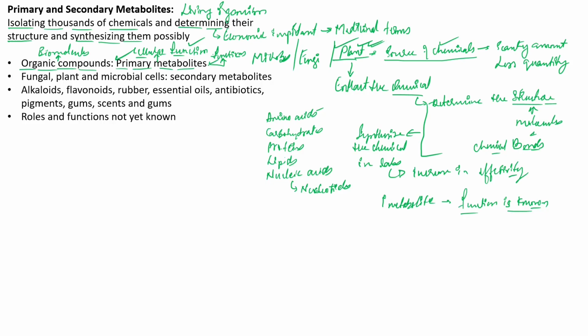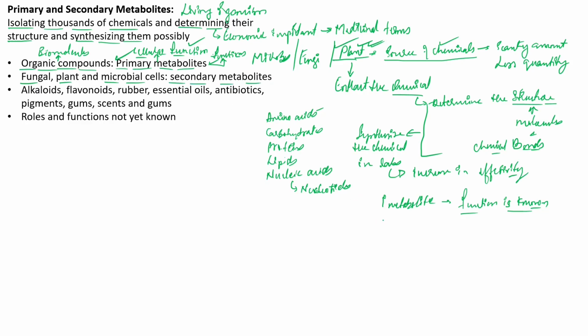But on certain occasions, especially in organisms such as fungi, and also in plants and microbes, meaning bacteria, you do find certain substances called secondary metabolites.